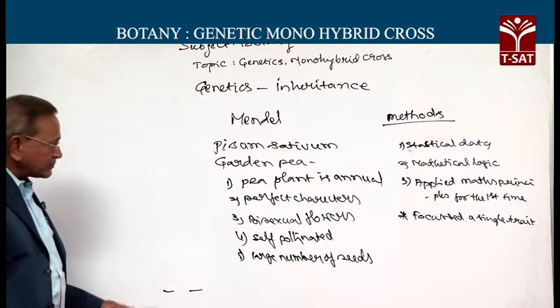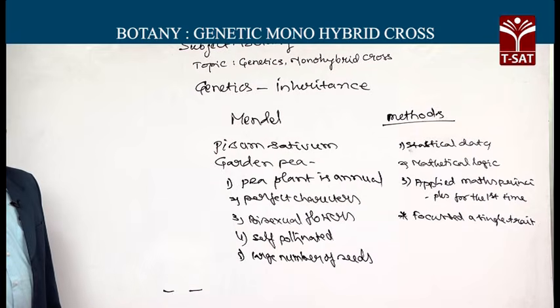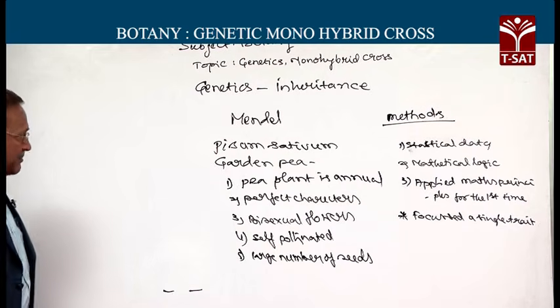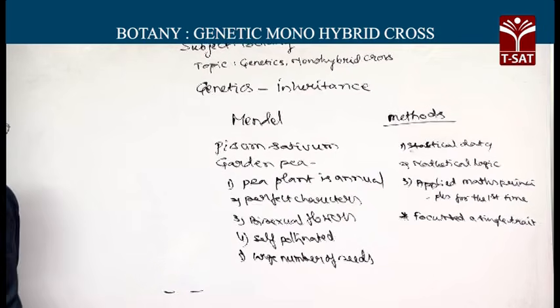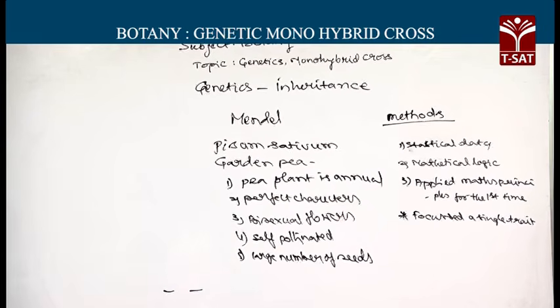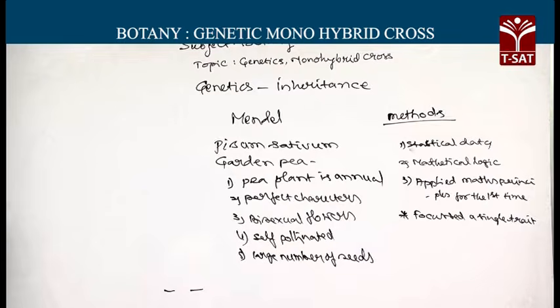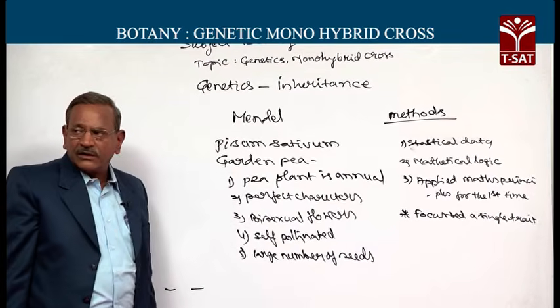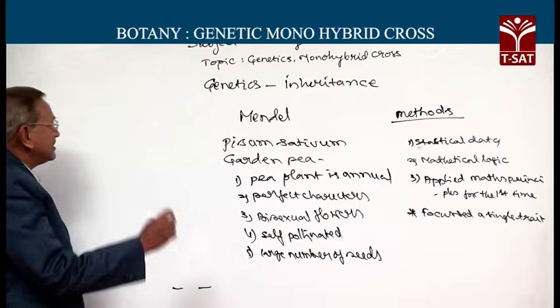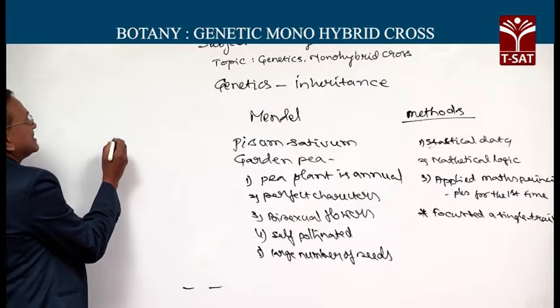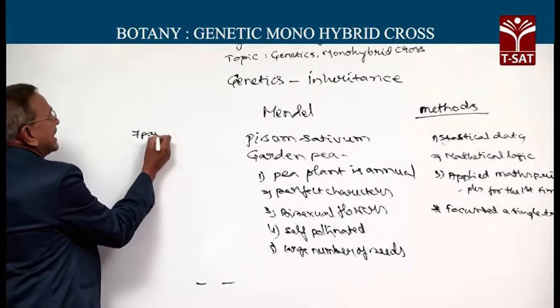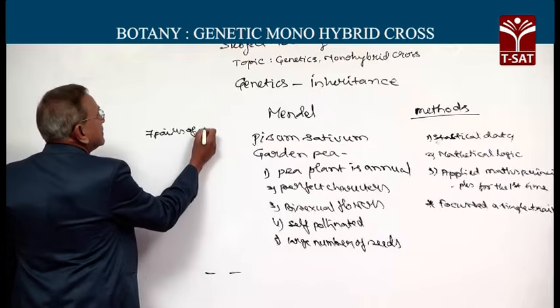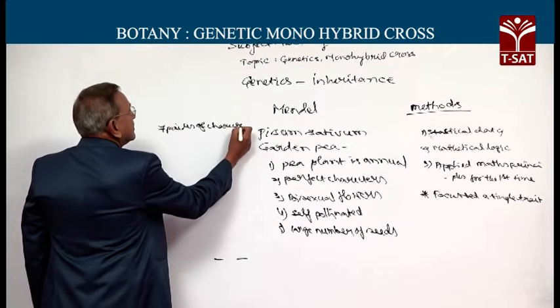Now to the characters chosen by Mendel for his experiment. Mendel observed many characters in Pisum plant. He chose 14 plants differing in 7 pairs of characters.